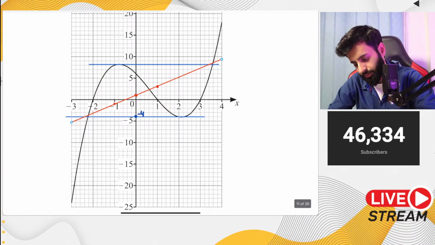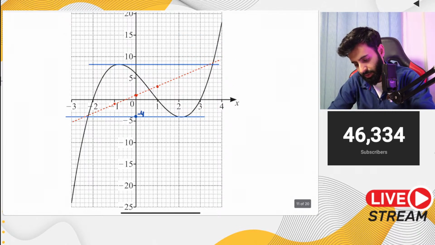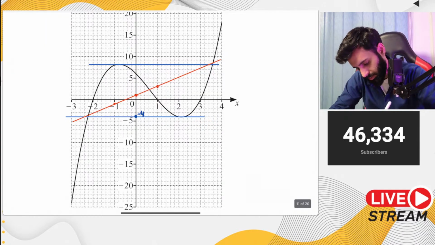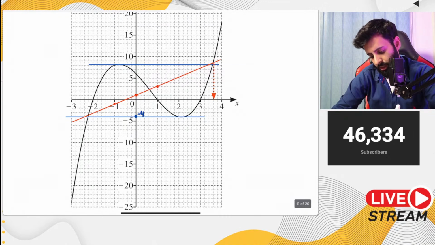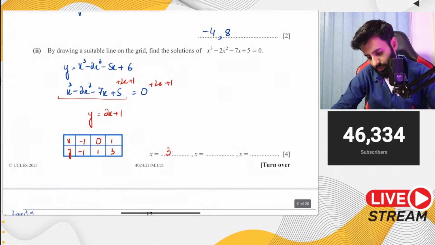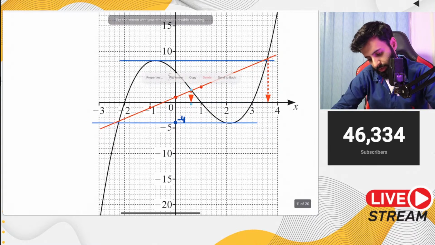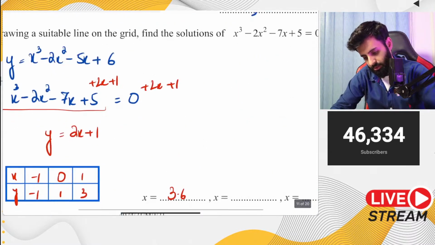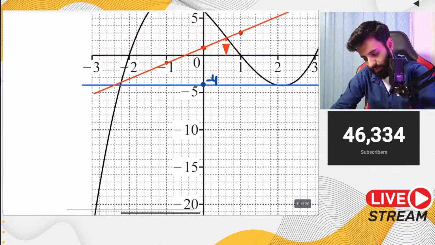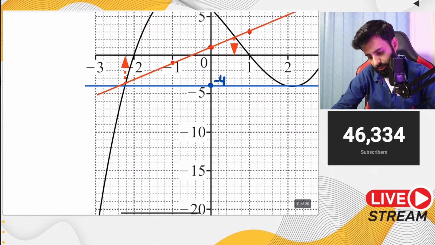Now when you do that, you will obviously have some points of intersection, and these points of intersection are basically your solutions. So one point is coming here, this point is what, 3.6, there you go, one is 3.6, and then you have another point right here which is 0.6, okay, and then you have another point over here which is minus 2.2.